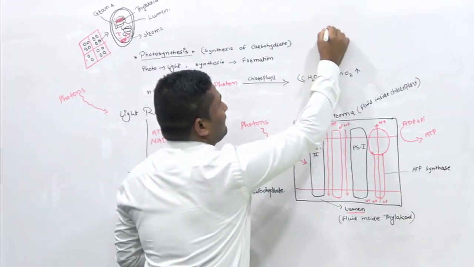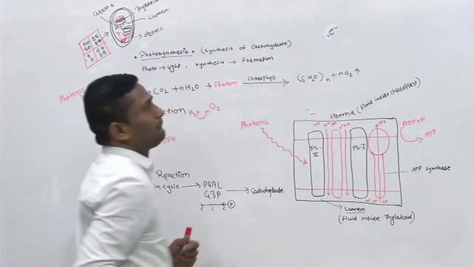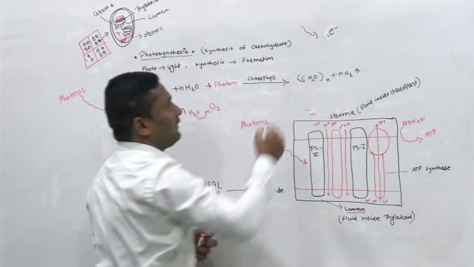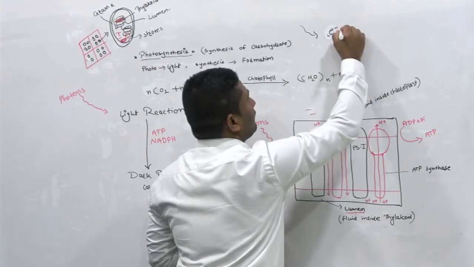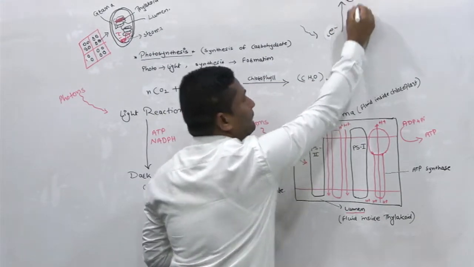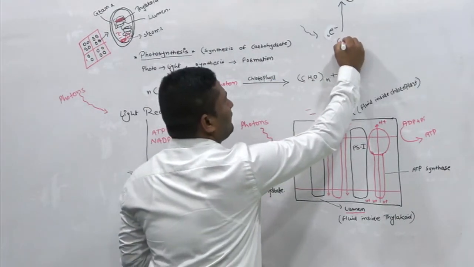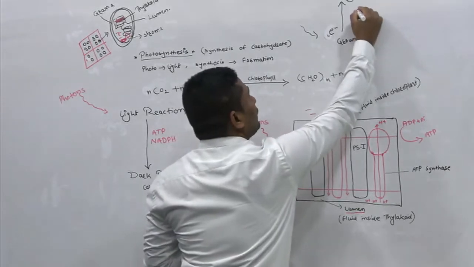Assume this is an electron. Now as soon as this electron gets energy, it will go to the excited state. That means from the ground state it is going to the excited state.